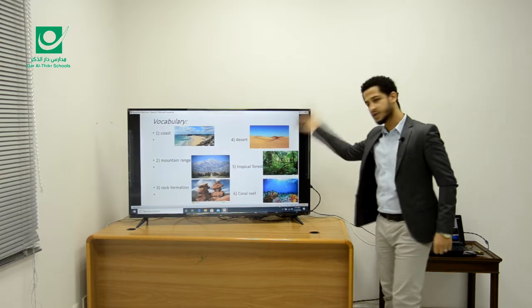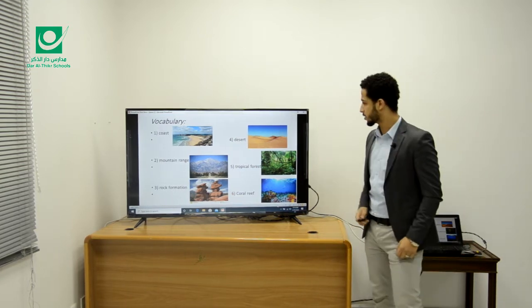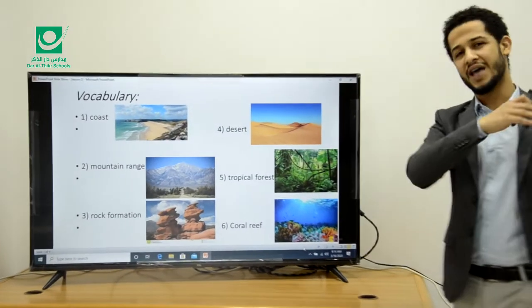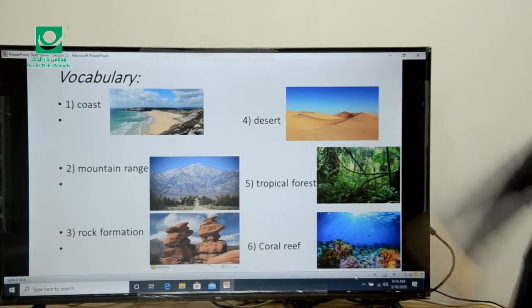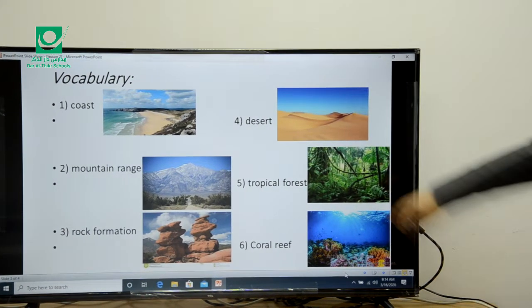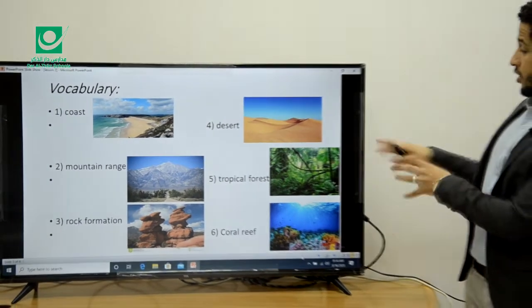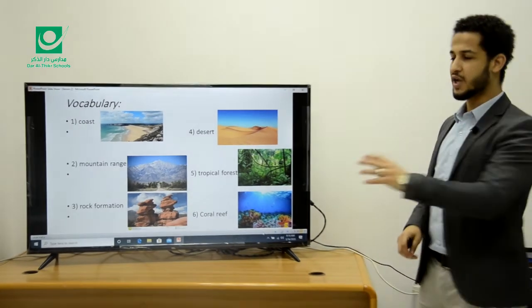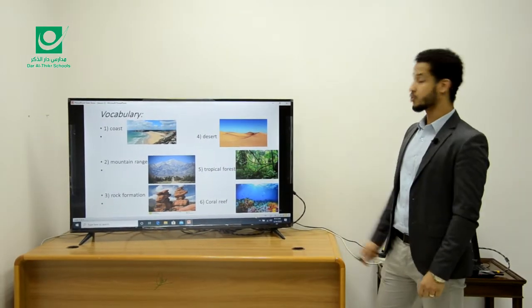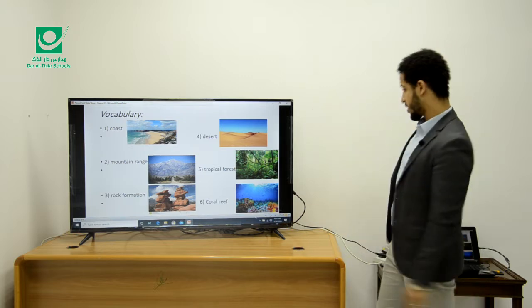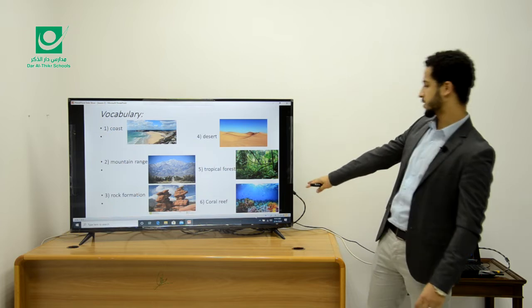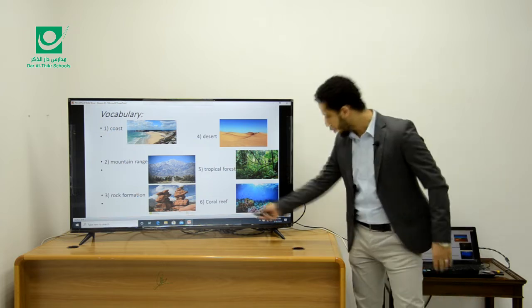Okay. Number 4, it's easy for you to know. It's a desert. It's empty. Sometimes it's very hot. It has very little water, so it's dry. Okay. Number 5, you identified, it's easy to know, a lot of trees, and of course there are a lot of animals and a lot of rain during the year. So this is called tropical forest or tropical rainforest. Okay. And number 6, as you can see, it's an amazing scene. What's this? This is a coral reef.